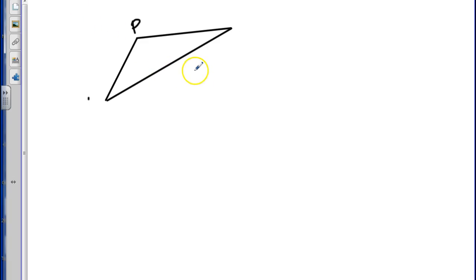So let's make QR my smallest side. So 5.2 and 7.2. I have two R's on there, so this should be a P. All right, so QR is 5.2.